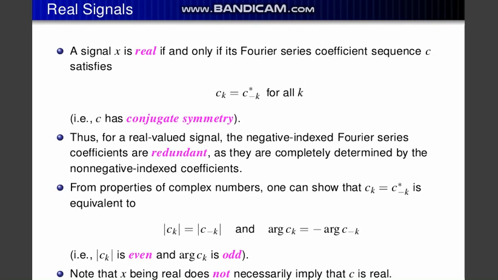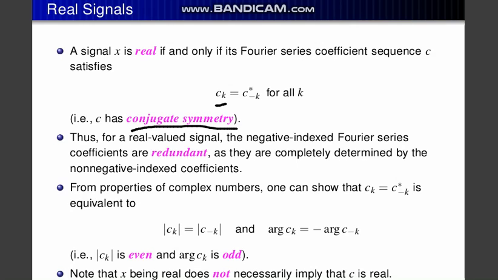The real signals. A signal x is real if and only if its Fourier series coefficient sequence c satisfies this condition. That means the coefficients have a conjugate symmetry to each other. If the coefficient of that part of the Fourier series is equal to the complex conjugate Fourier series coefficient, that is known as a real signal.